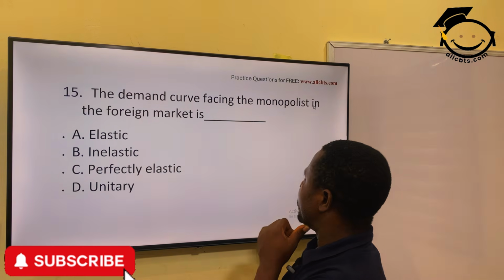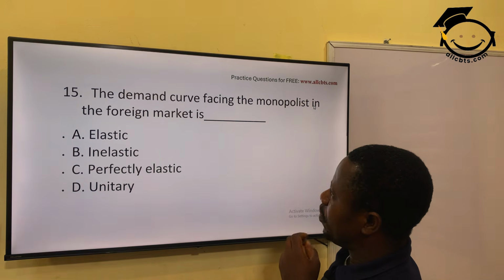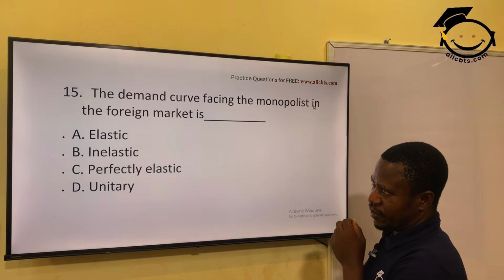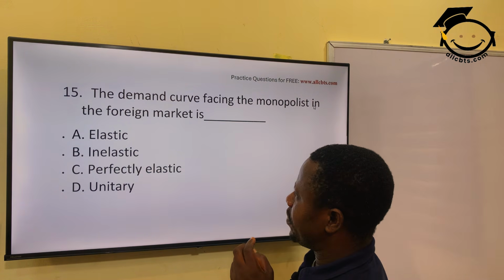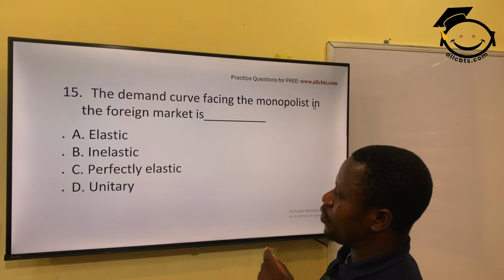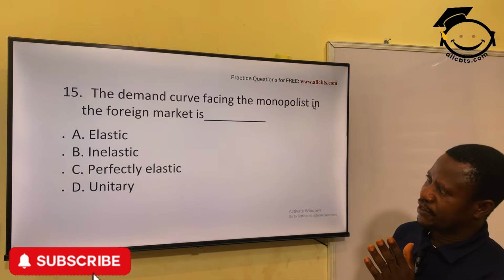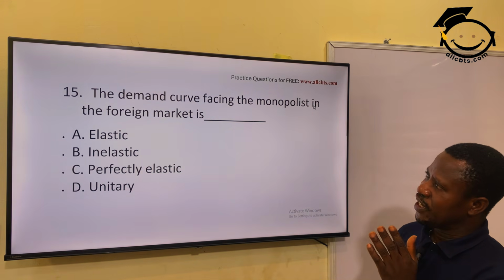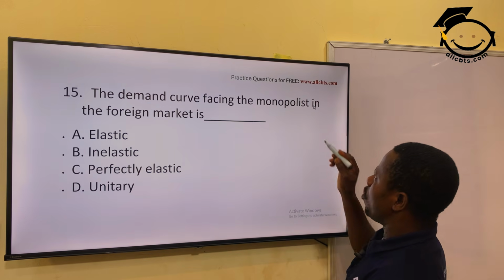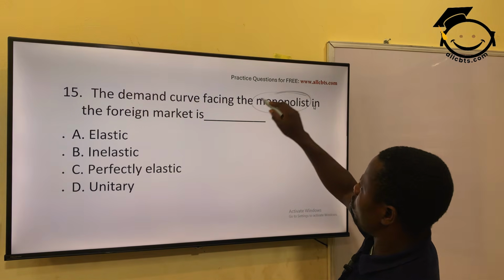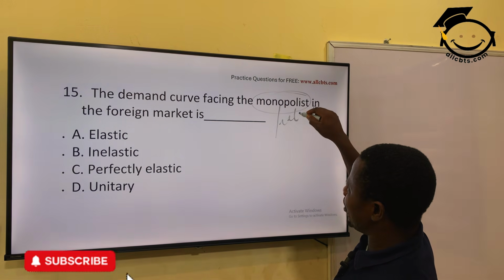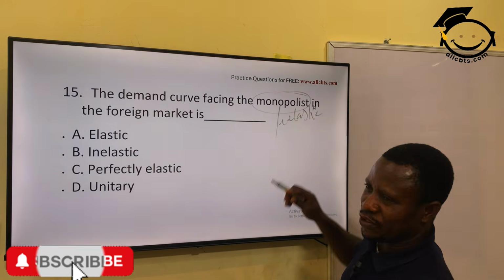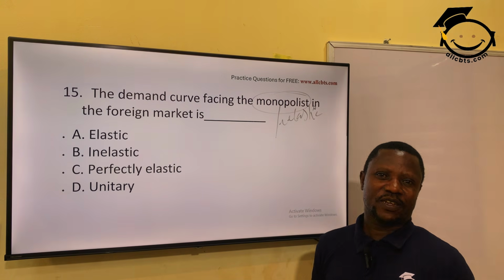The demand curve facing the monopolist in the foreign market is: elastic, inelastic, perfectly elastic, or inelastic. The answer is what? Perfectly elastic. A monopolist in a foreign market: in your own local market, you are a monopoly. You are inelastic in your own market because you are the sole producer.